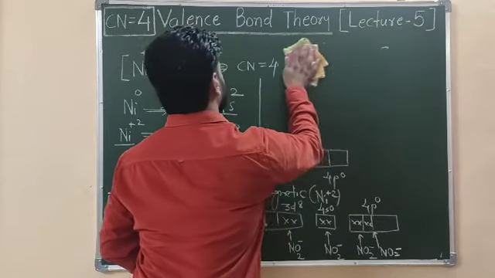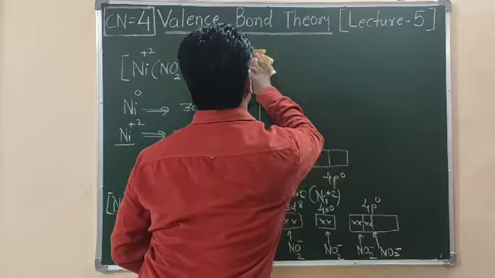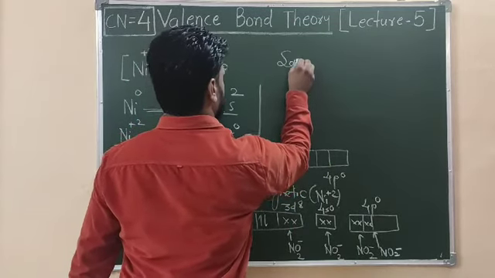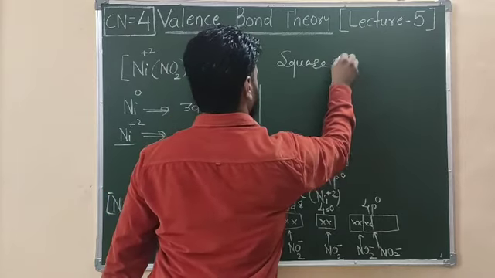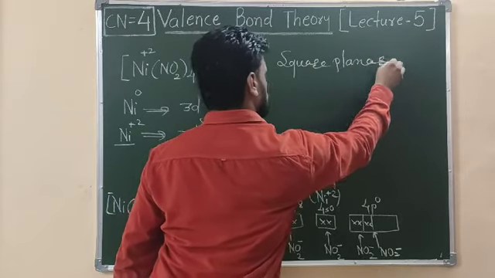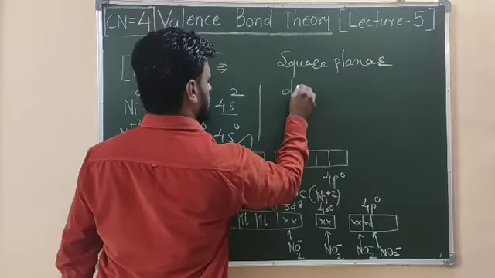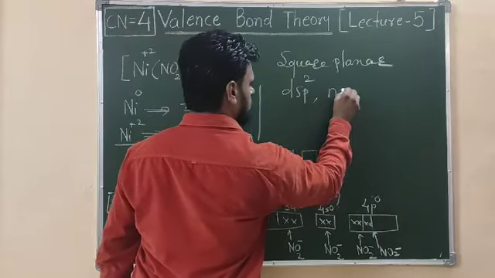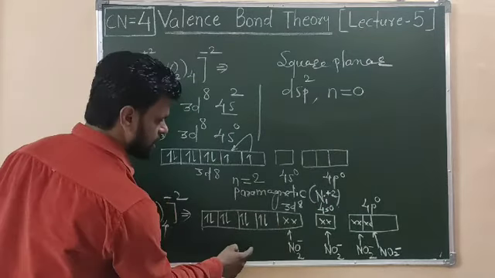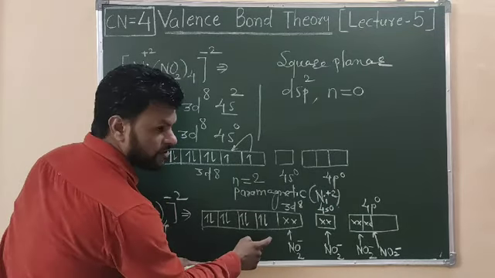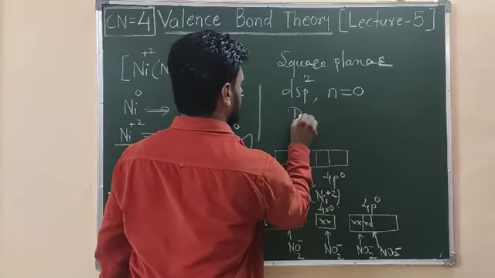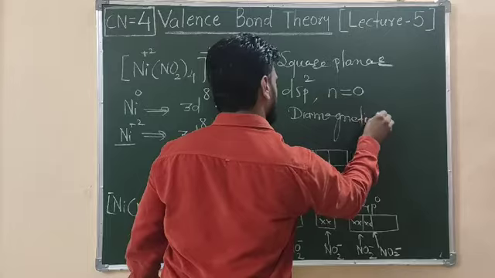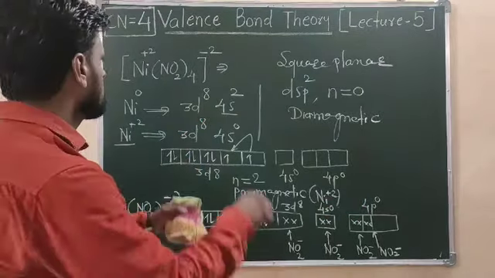Now I can say this complex has a square planar geometry. This complex has a square planar geometry with dsp2 hybridization, and here the number of unpaired electrons is equal to 0. If you look at the complex, in this the n value is equal to 0, and hence the complex is a diamagnetic complex. Right? That's all about the discussion.